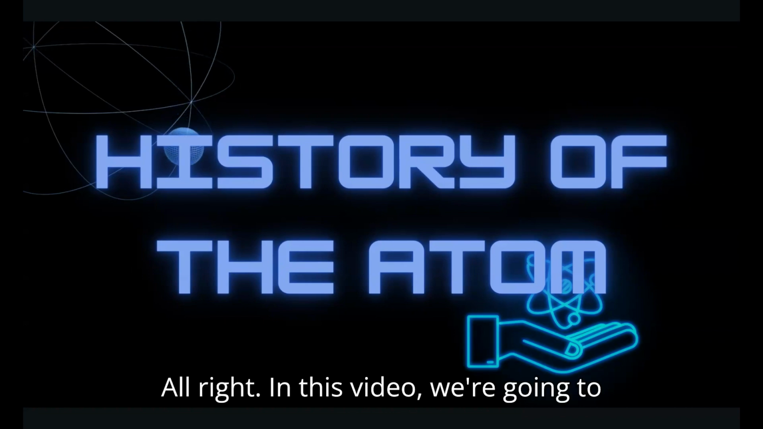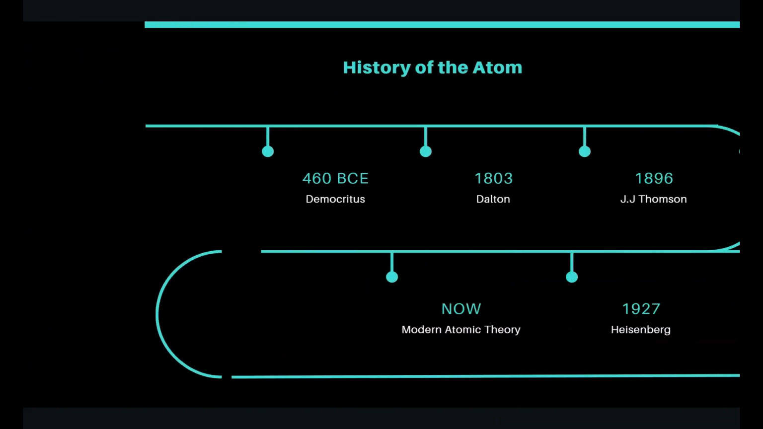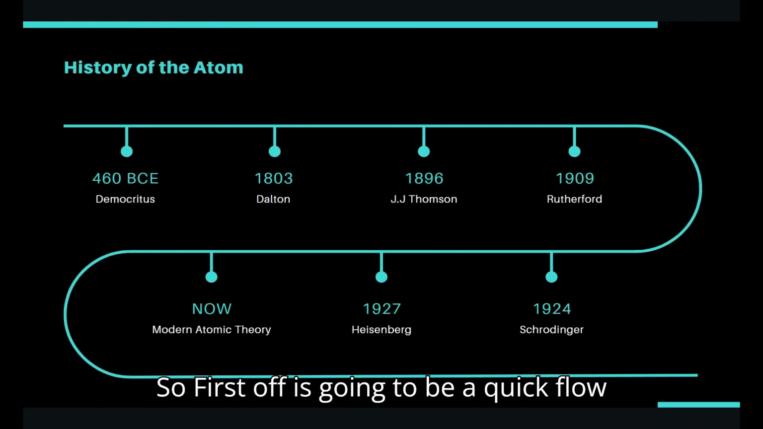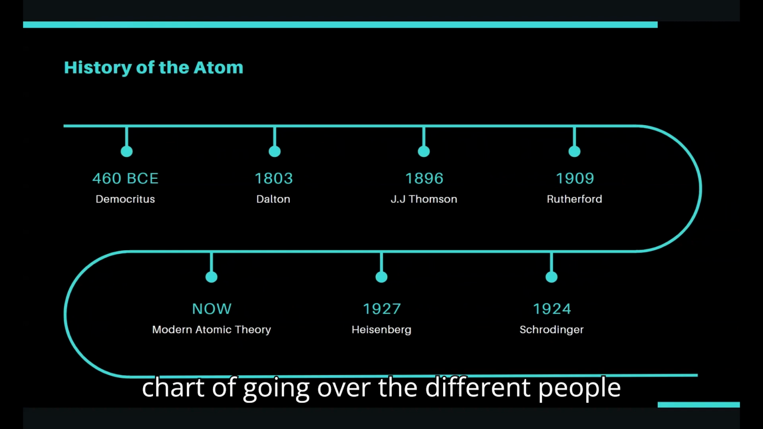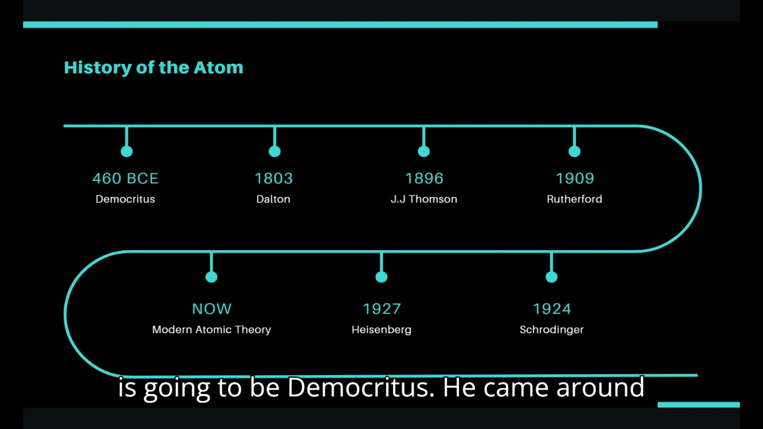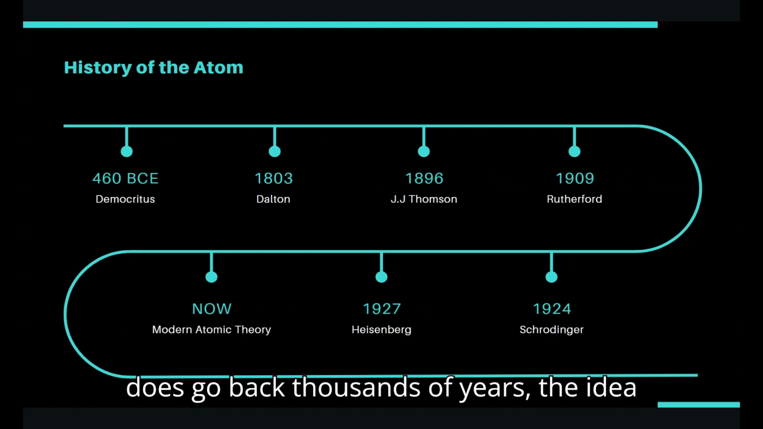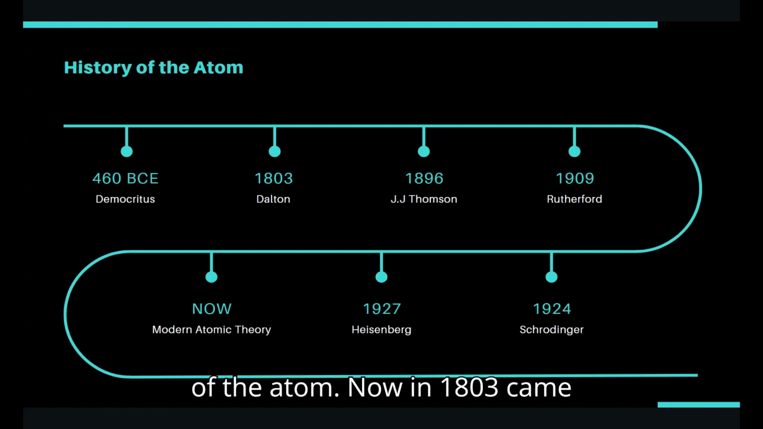All right, in this video, we're going to take a look at the history of the atom. So first off is going to be a quick flowchart going over the different people that we are going to talk about. The first one we're going to start off with is Democritus. He came around in about 460 BCE. So this does go back thousands of years, the idea of the atom.